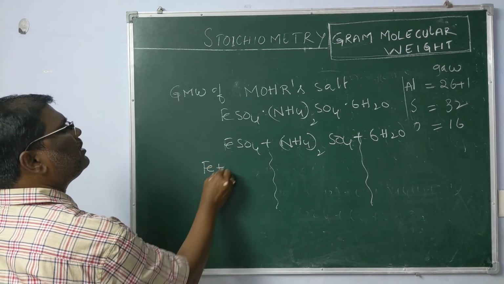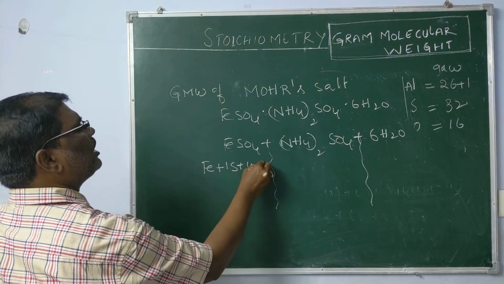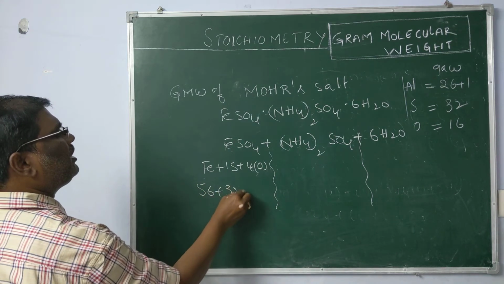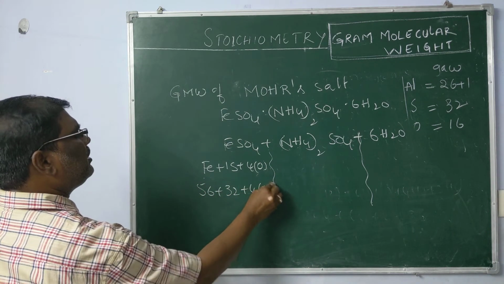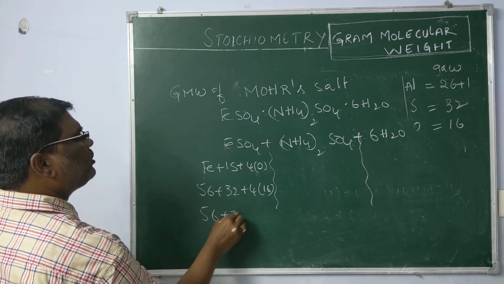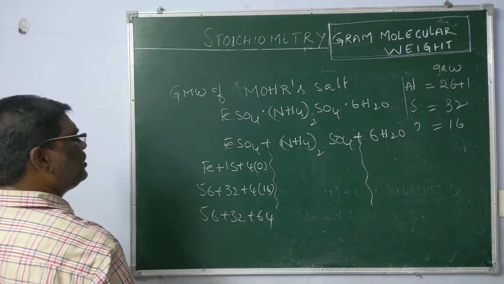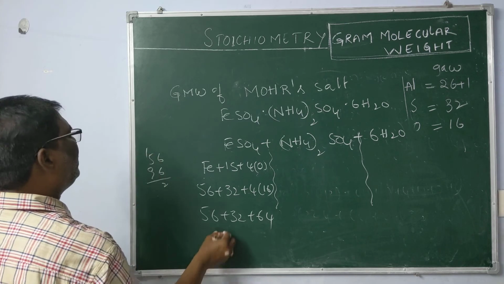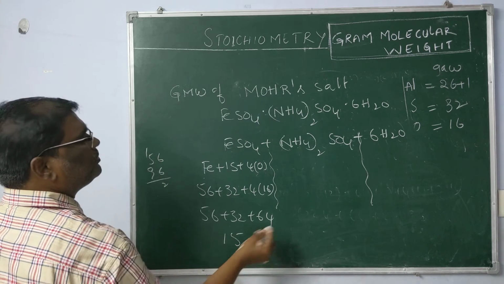Now 1 iron, 1 sulfur, 4 oxygen. Iron atomic weight 56, sulfur 32, 4 into 16: 56 plus 32 plus 64. So we are getting 56 plus 96, that is 152.